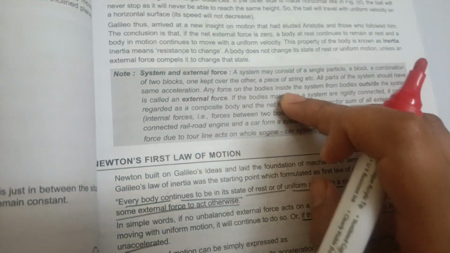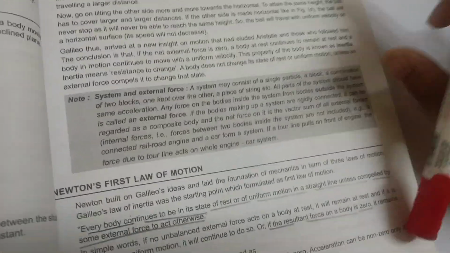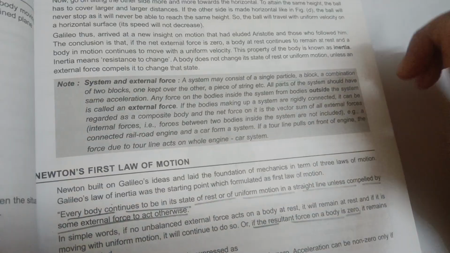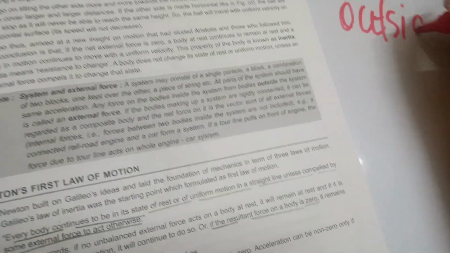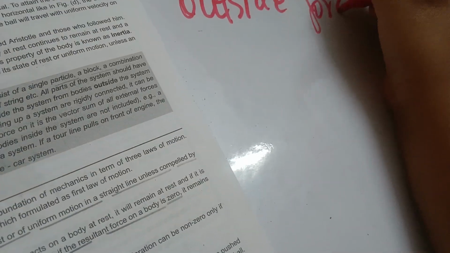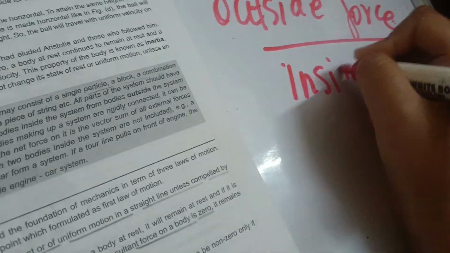If they are at the same distance, like one is not up and one is not down, right? They have the same weight, so the acceleration should be the same. Any force inside the system is not considered. We are only considering forces from bodies outside the system. We are not considering the inside forces of the system.